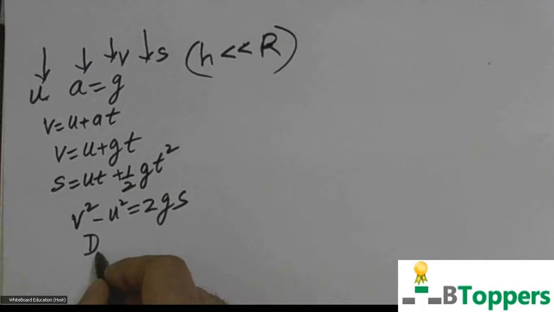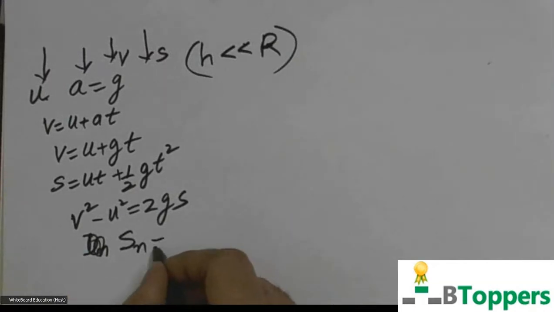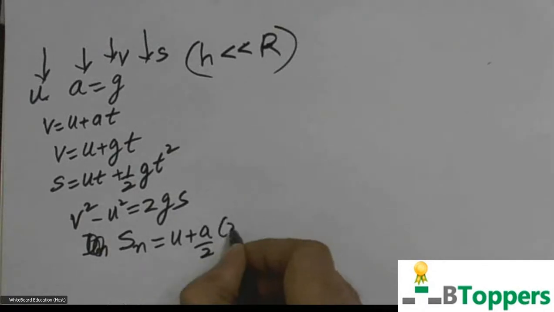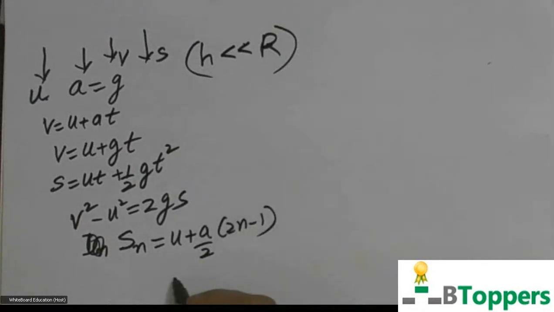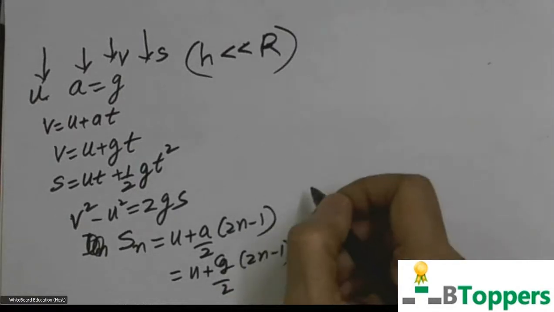As I discussed in the past, displacement covered in the nth second is numerically equal to u plus a by 2 into 2n minus 1. So if you take a equal to g, this you can write u plus g by 2 into 2n minus 1.